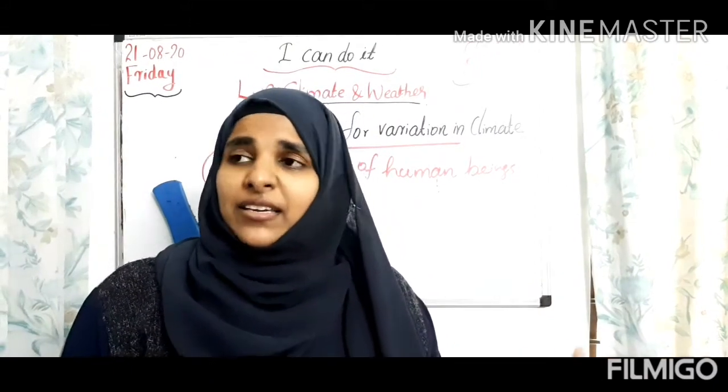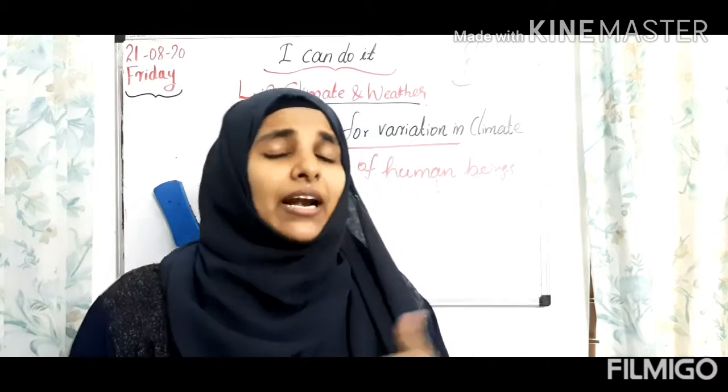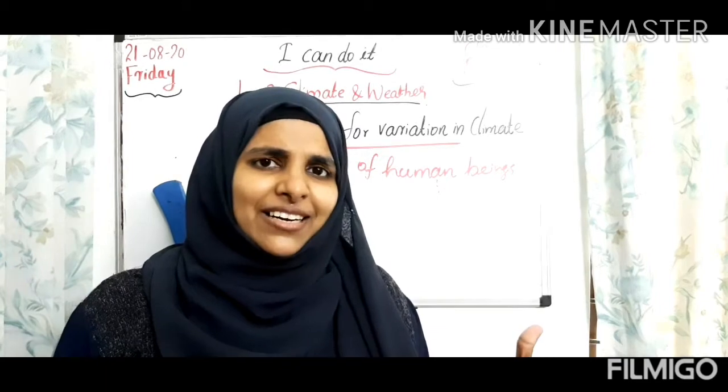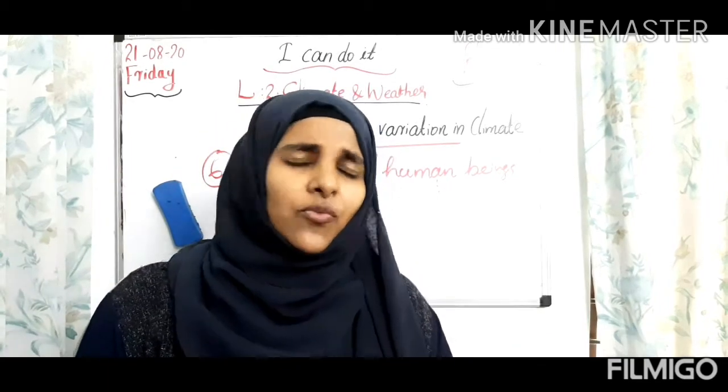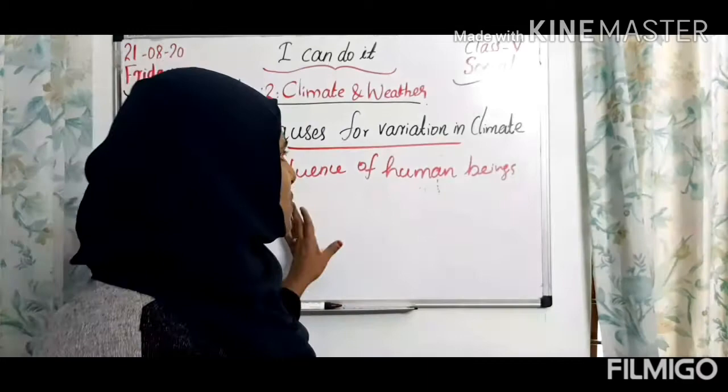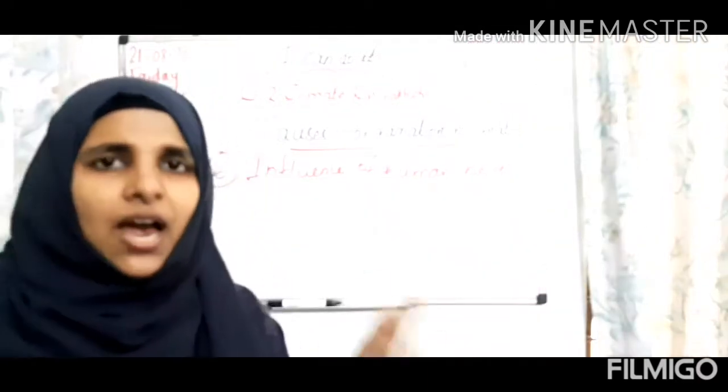But we are killing our nature also at that time. So it will affect our climate. Sometimes our grandfather and grandmother say it is actually the rainy month, why is it like this now? So we have to save our earth. Okay, then only our climate will be okay. Clear, children? So influence of human beings also affects our climate.